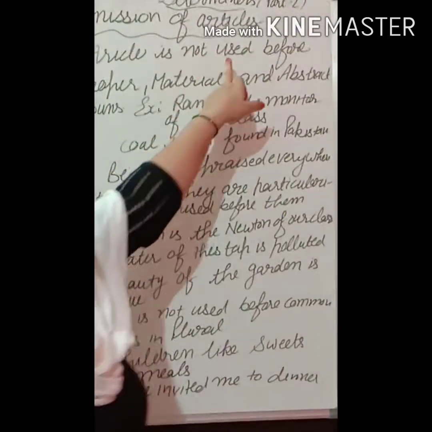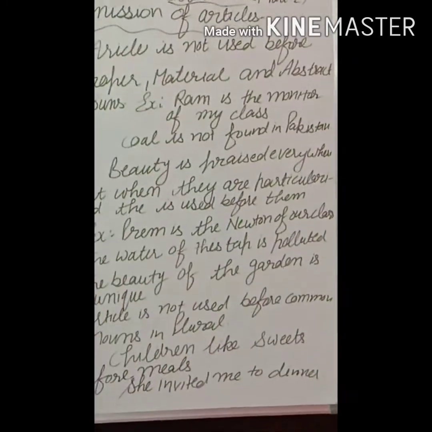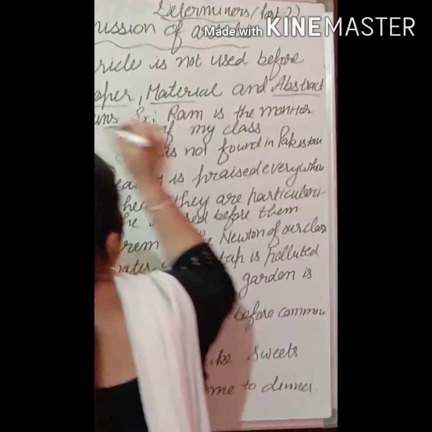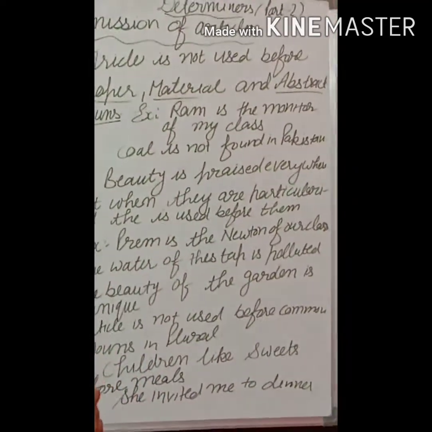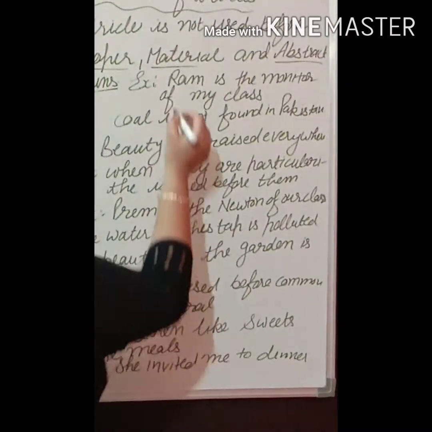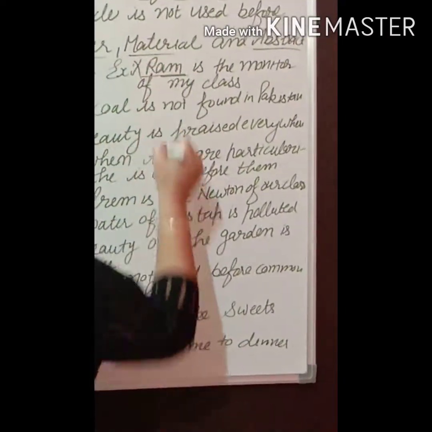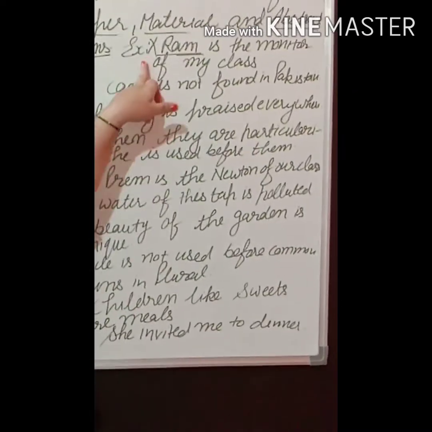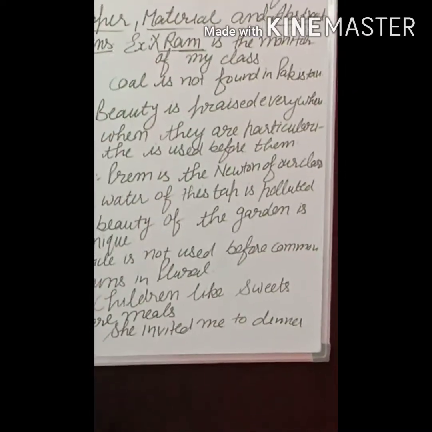An article is not used before proper nouns, material nouns and abstract nouns. For example, Ram is the monitor of my class. Here Ram is a proper noun, so we can't use any article before Ram. There will be a cross if you are given a blank.